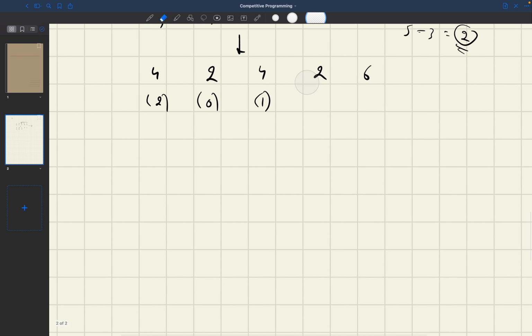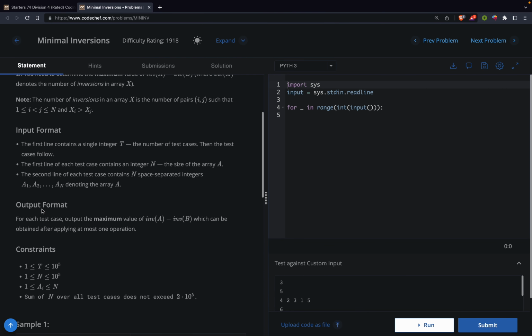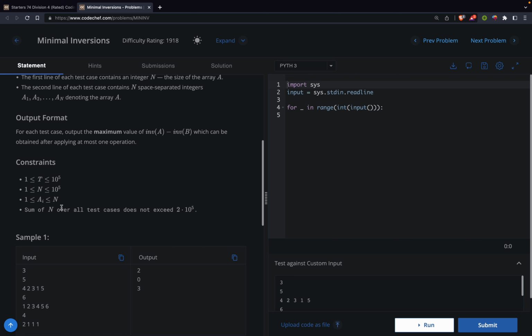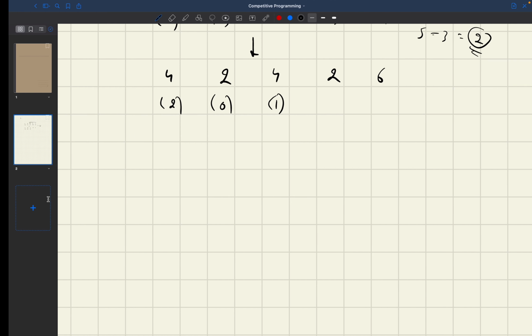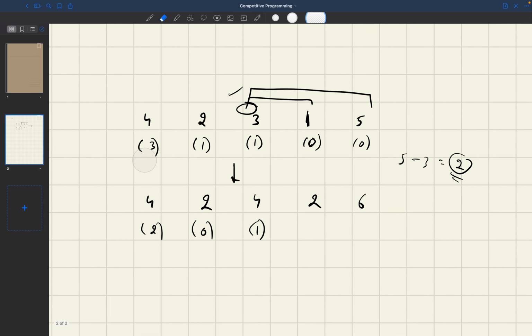So how can we find the inversions? Let's see the constraints here. Our n is still 10⁵, okay, and my ai varies from 1 to n. So the maximum value of ai is n, right? So how can we calculate the number of inversions? We can try to find the answer using the contribution technique.